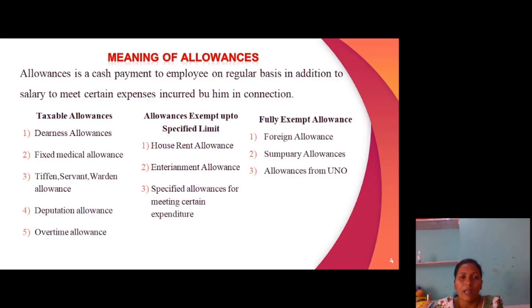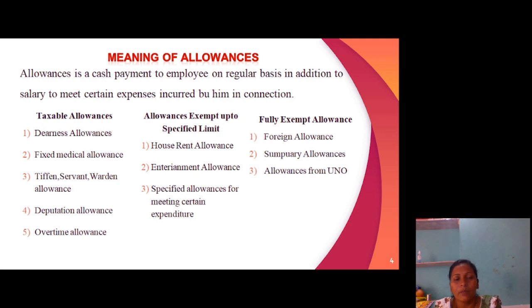Next, what are allowances? Allowances are a cash payment to the employee on a regular basis in addition to the salary, to meet certain expenses incurred by him in connection with the job. We have three types of allowances. One is taxable allowances, which are fully taxable, where we can't get any exemption. Second, allowances exempt up to a specified limit, where we have some exemption. And third is fully exempted allowances.